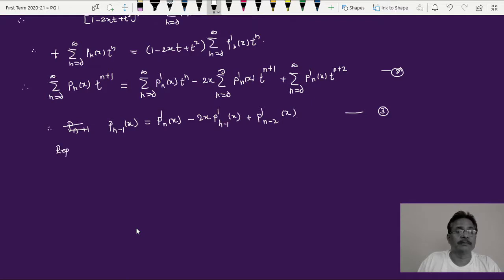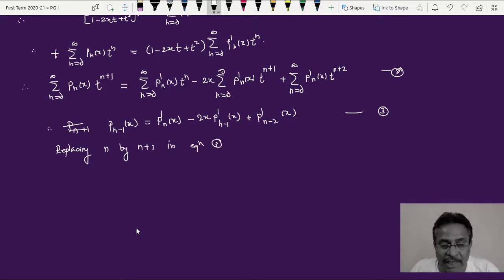This is one more step of adjustment we have to do: replacing n by n plus 1 in the above equation, in equation 3. So everywhere replace n by n plus 1, and what we will get is, n plus 1 minus 1 becomes Pn of x.